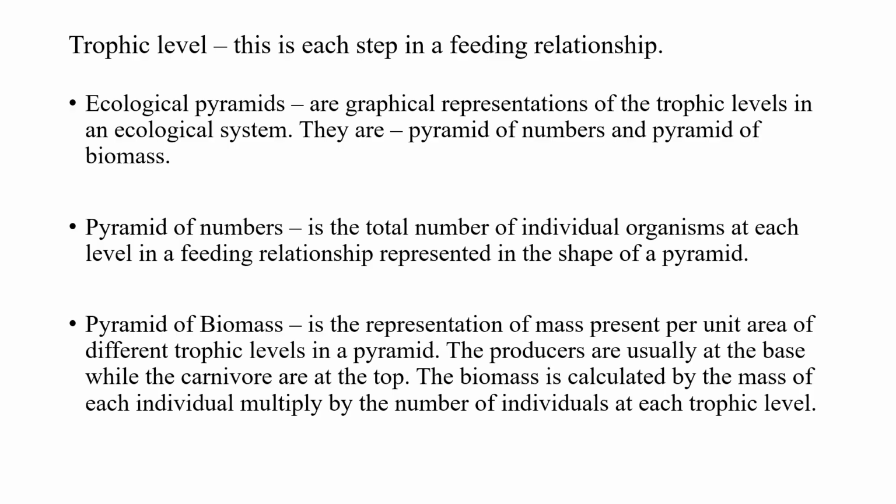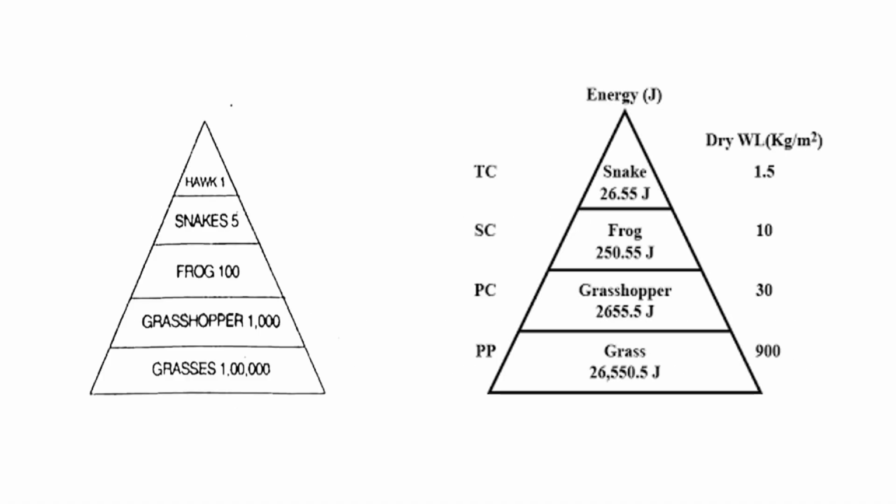When the pyramid is showing the total number of individual organisms at each trophic level, then it is referred to as a pyramid of numbers. But when the organisms are represented showing the mass present per unit area at different trophic levels, then that is referred to as a pyramid of biomass. Let's look at these two diagrams.